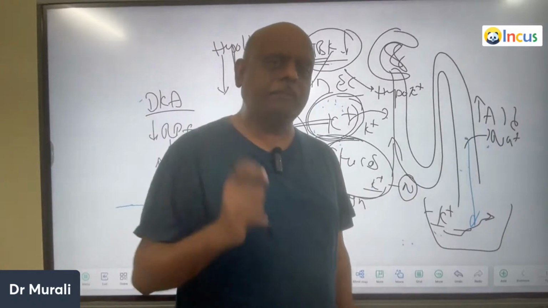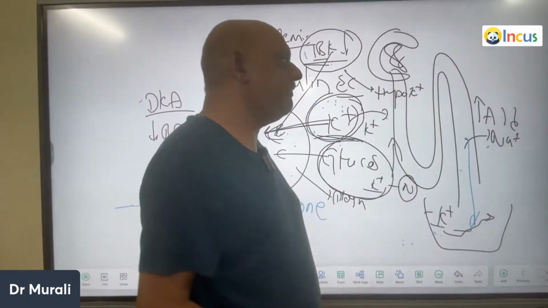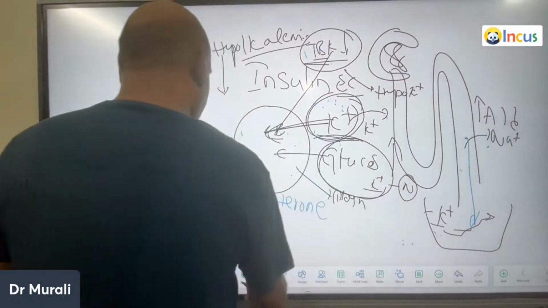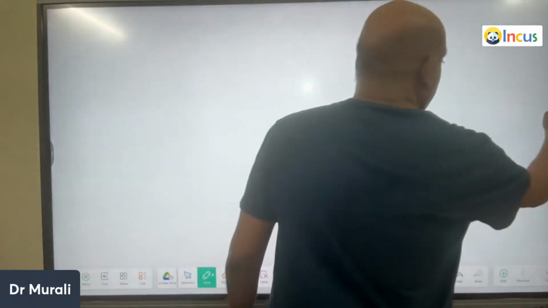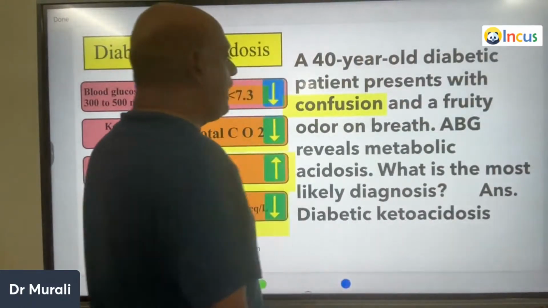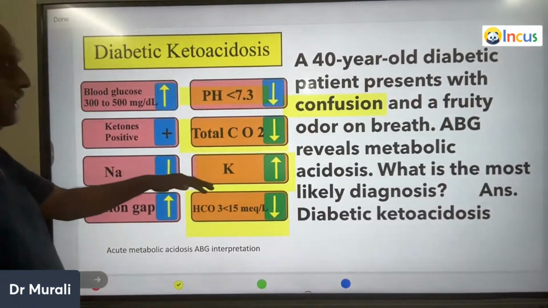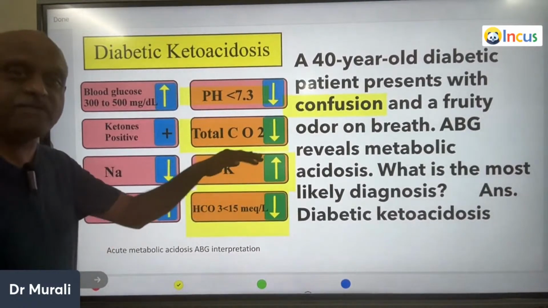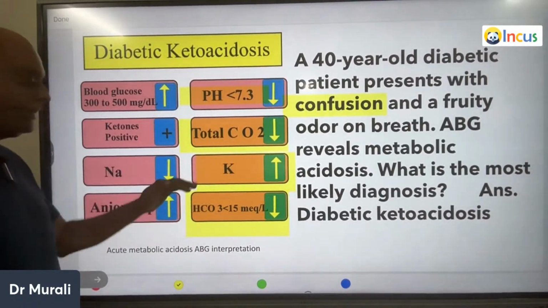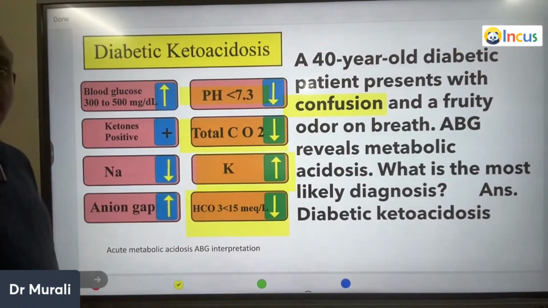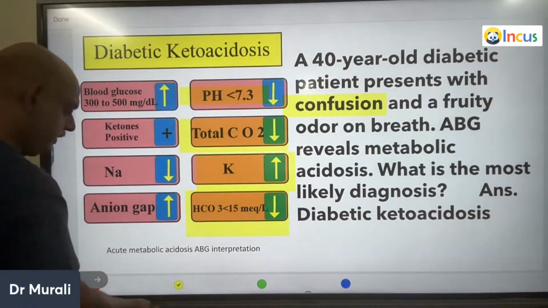This very, very important funda, you should never forget in your lifetime. So coming back to our journey, initially potassium levels will be high or normal, but once you start insulin therapy, they become low, is what you should remember.